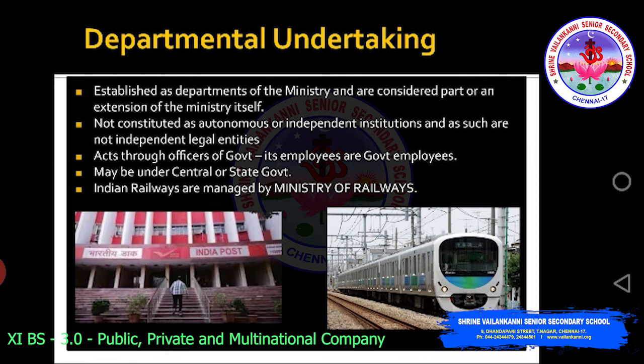One more question may be asked: whether employees of a departmental undertaking are government employees. The answer is true. Yes, they are government employees. Indian Railways is managed by the Ministry of Railways. I told you this. So this is the plain meaning of departmental undertaking. Next, we are going to look into the features of departmental undertaking.